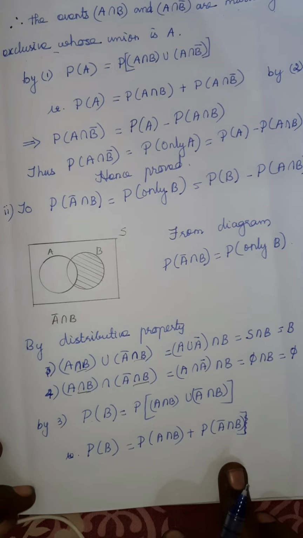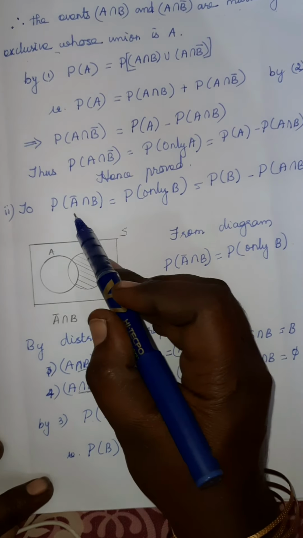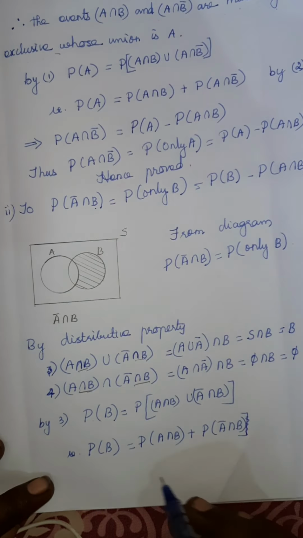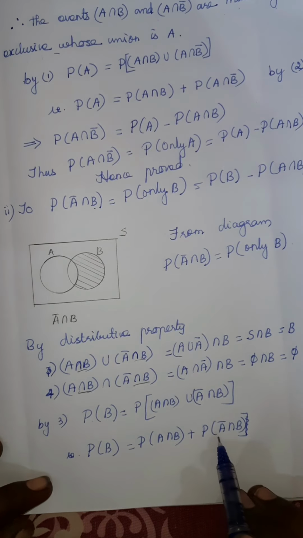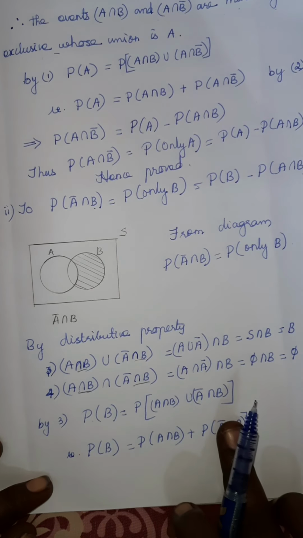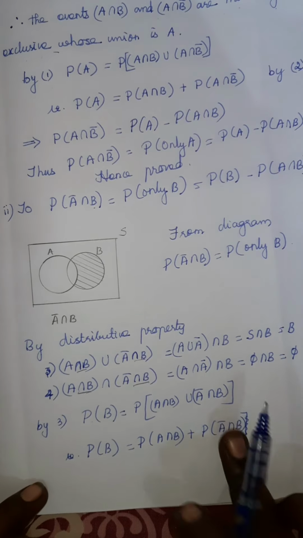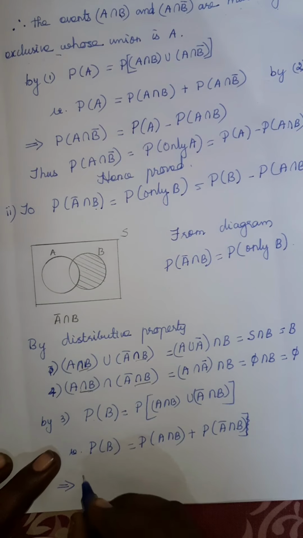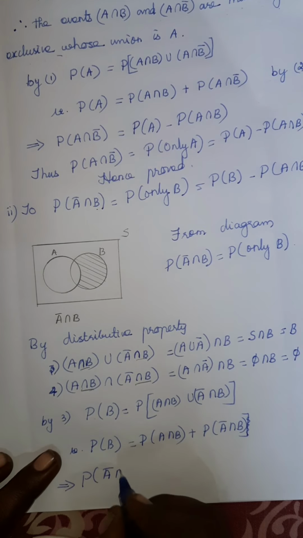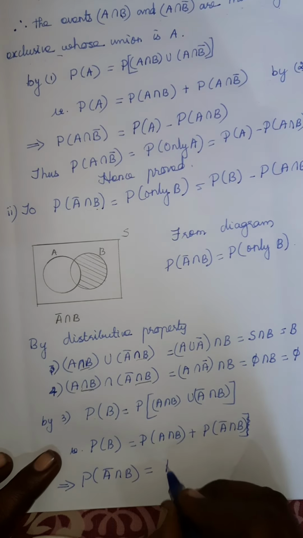Are you clear? Now we can find this probability of A bar intersection B from this one. What is the value of the probability of A bar intersection B? Keep this on one side. It will give the probability of B minus this value, which implies the probability of A bar intersection B is equal to P of B